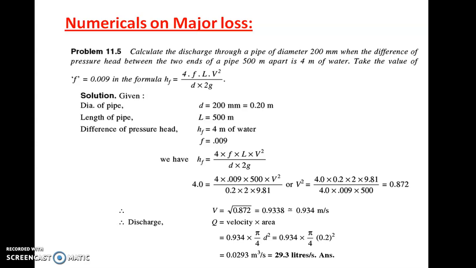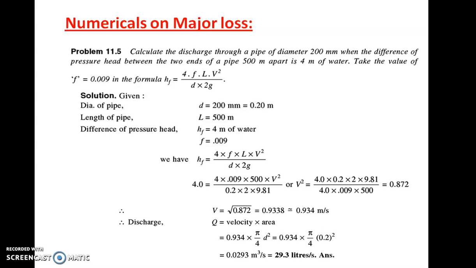So you will get the value of velocity by putting the other values in the formula hf is equal to 4FLV square upon 2GD. So if you put 4 is equal to 4 into 0.009 into 500 into v square upon 0.2 into 2 into 9.81, you will get the value of v, that is the velocity through pipe, as 0.934 meter per second.